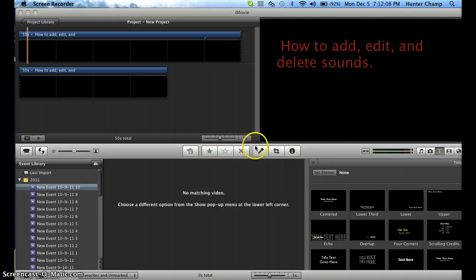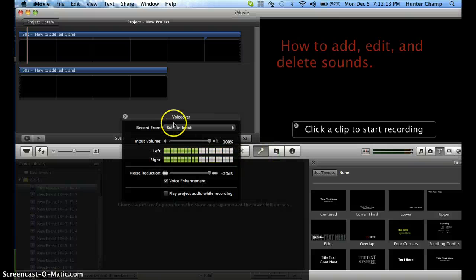So let's say you want to record. See this little microphone? You're going to have to click it, and then a voiceover shows up. Now, the input volume here allows you to adjust it to how loud your voice is. Really soft, or you can do it really loud. I normally keep it around 80, 83.